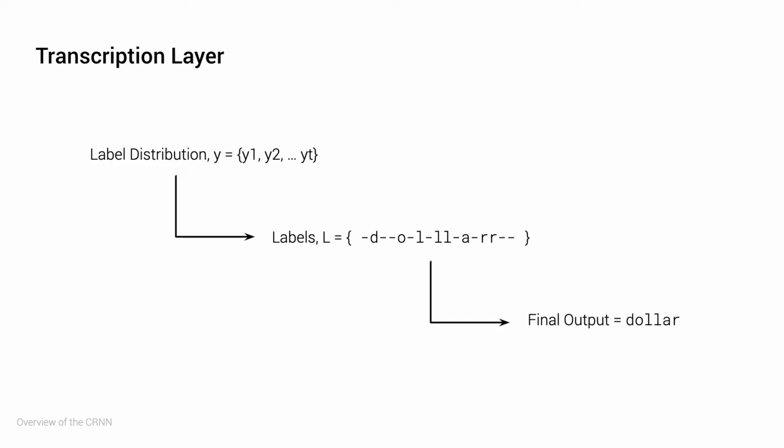Finally, in the transcription layer, the per-frame predictions from the recurrent layer are converted into a label sequence L, based on a conditional probability defined in the connectionist temporal classification. L is a set containing English characters and hyphens which represent blank spaces. A sequence-to-sequence mapping function is then applied onto sequence L by firstly removing repeated labels and then removing blank spaces, giving us the final predicted text as output. So with this basic understanding of how the CRNN works, we'll move on to the experimentation details.